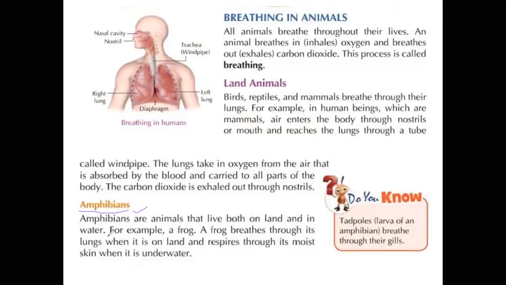So the organisms live in both areas, the land area and the water area. The best example is the frog. A frog breathes through its lungs. It has lungs, so when it is on the land, it breathes through the lungs. When it is in water, it respires through skin. So they have specialized organs.